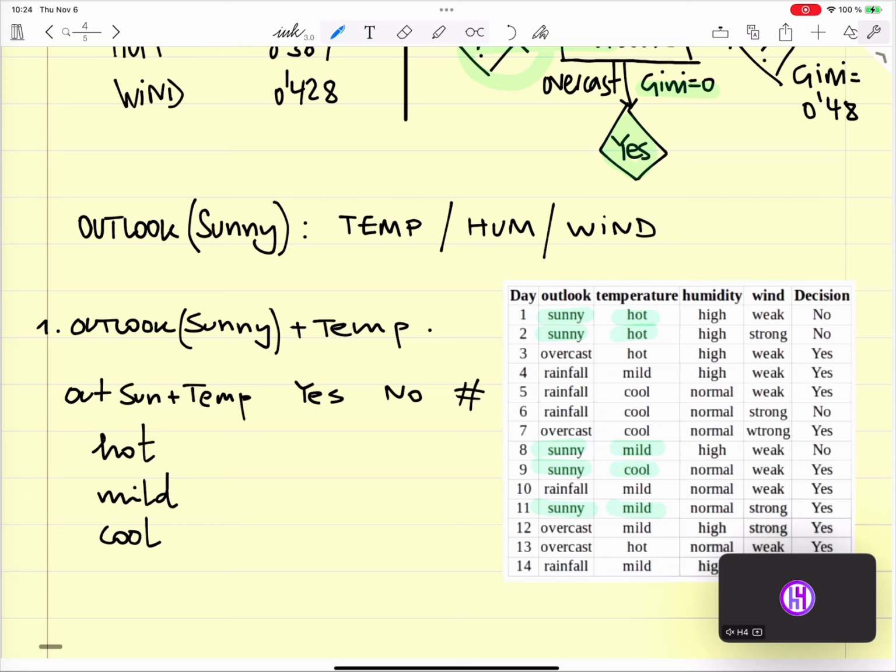If I have hot, I have 2 times no, 0 times yes, a total of 2. If I have mild, I have 1 time no and 1 time yes, total of 2. If I have cool, I have 1 time yes, total of 1. So overall, I have 5 times.